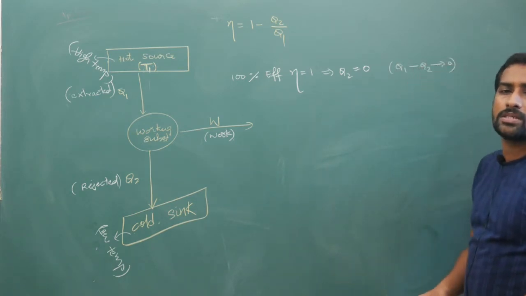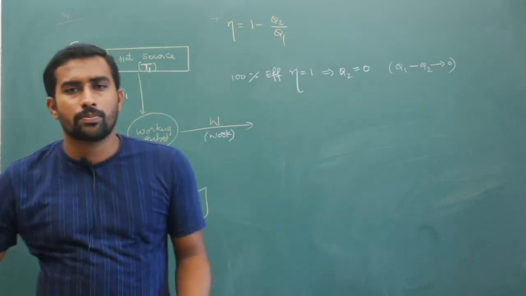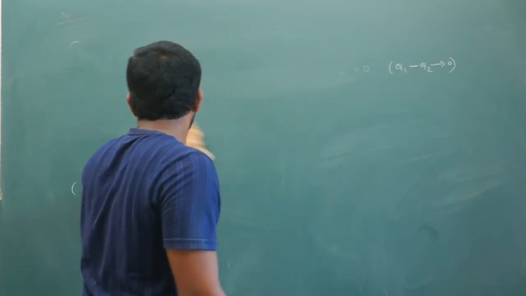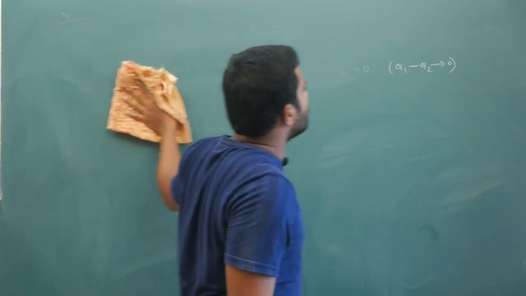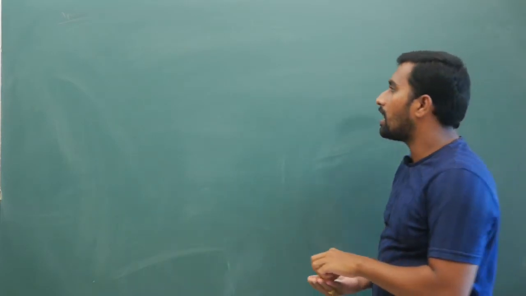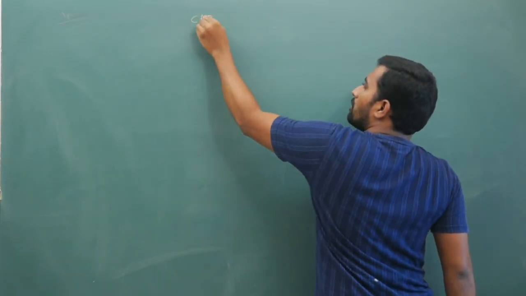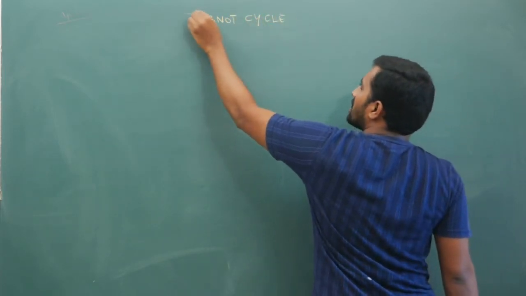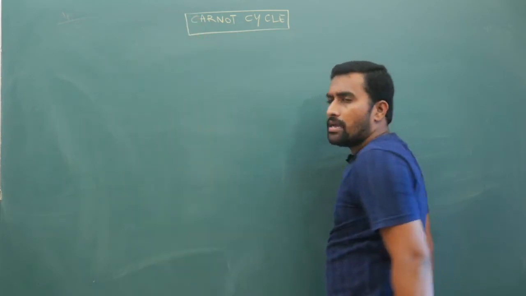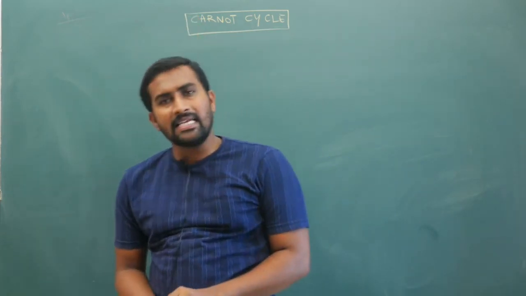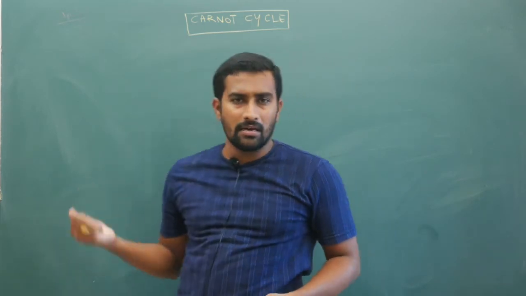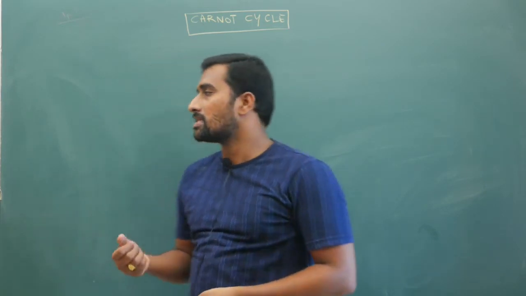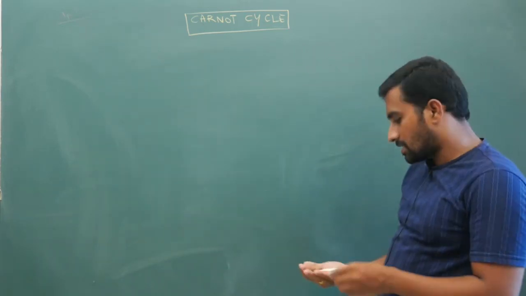To overcome this problem, Sadi Carnot designed a cyclic reversible process which is called the Carnot cycle. He said getting 100% efficiency is not possible, I accept. But in reality, the maximum efficiency that I can obtain in a reversible cyclic process is by following this Carnot cycle.